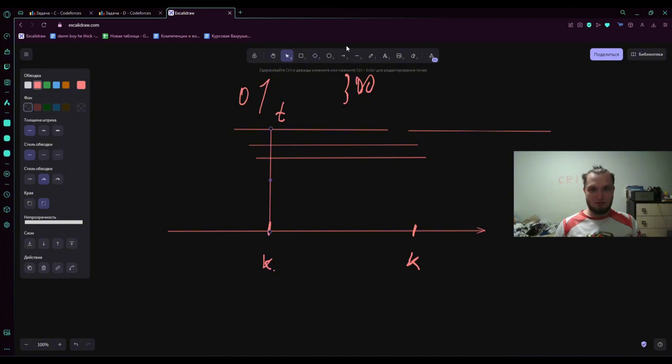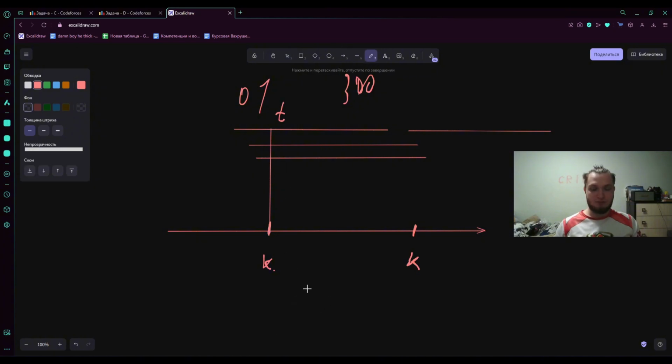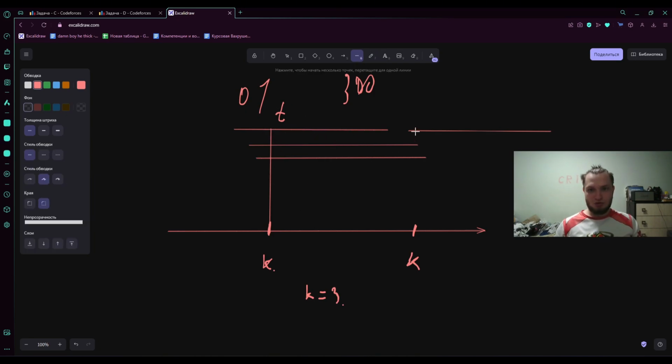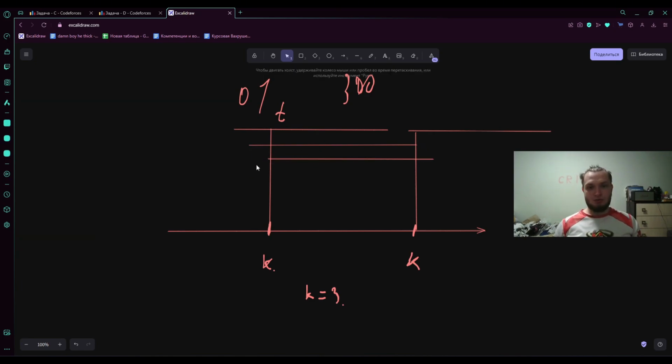So I decided to take K as 3. Speaking of which, K for me here is 3, and the candles burn for a certain amount of time. In this case, for example, abstractly, we only need to light 4 candles. This candle manages to burn just in time. This candle, for example, is lit exactly at the moment of the transition. This candle is just about to burn out at the moment of the transition, so it manages to last just in time. And we only need to relight just 1 candle. Actually, the answer is 4.